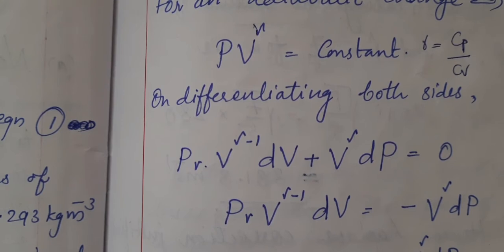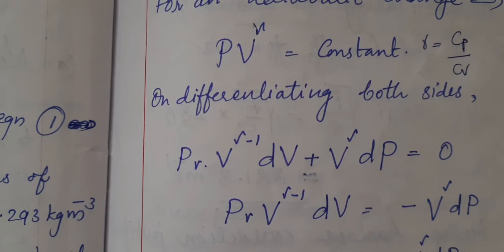Now this molar specific heat capacity depends on two factors. One is the pressure of the medium, another one is the volume of the medium. The molar specific heat capacity when the medium's pressure is constant is known as Cp. That is molar specific heat capacity at constant pressure.